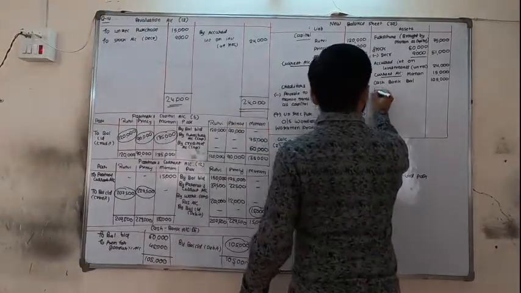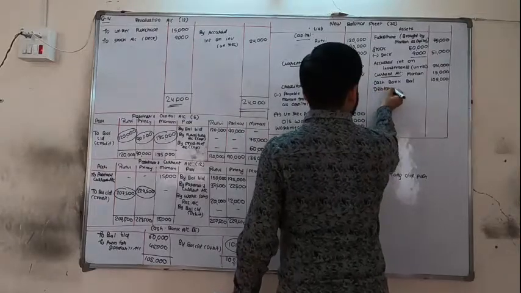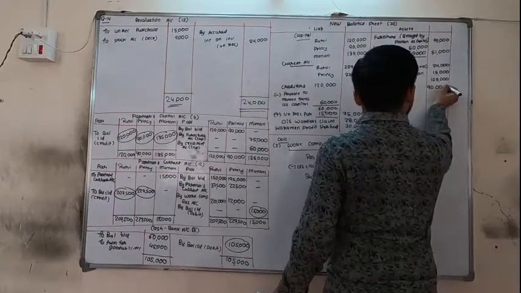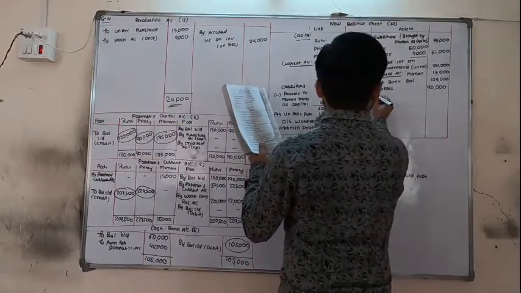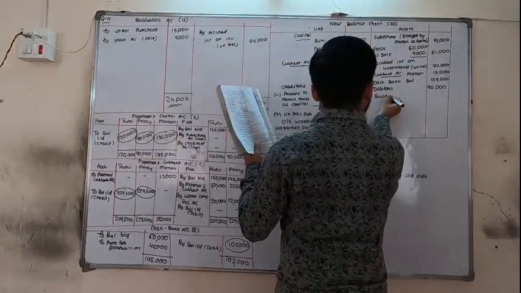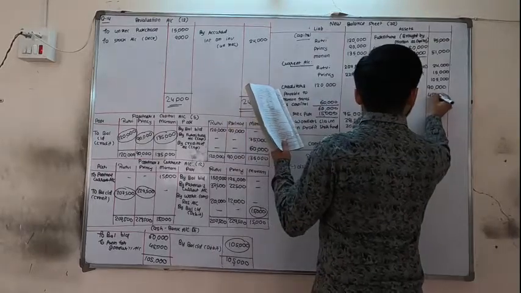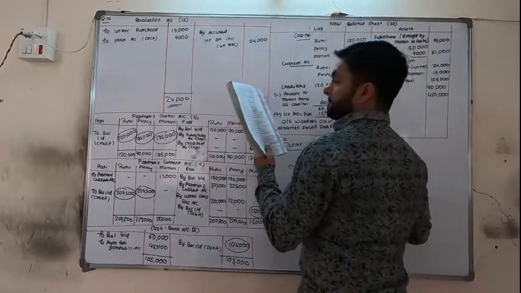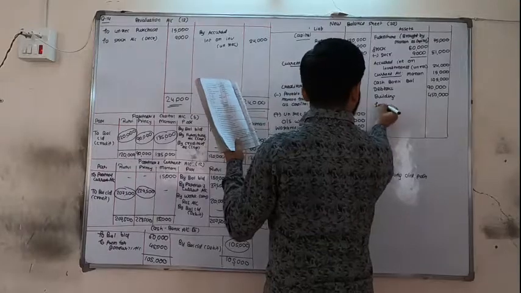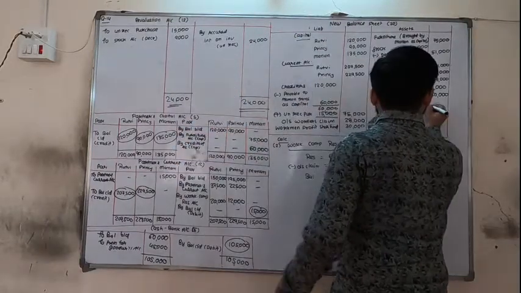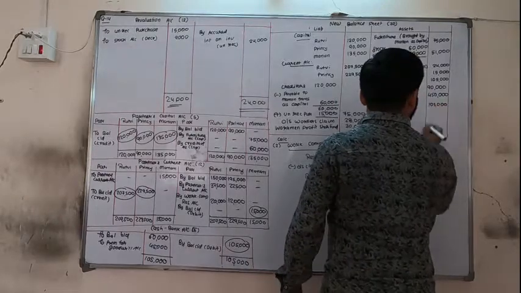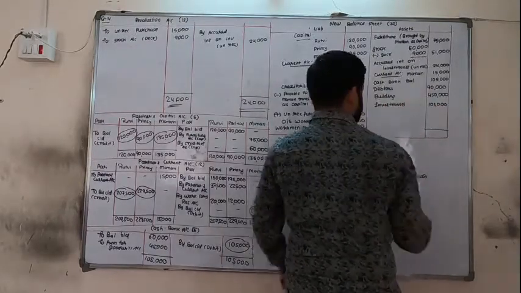Debtors 90,000. Stock we have recorded. Building 4,50,000. Investments 1,05,000. Now the total.